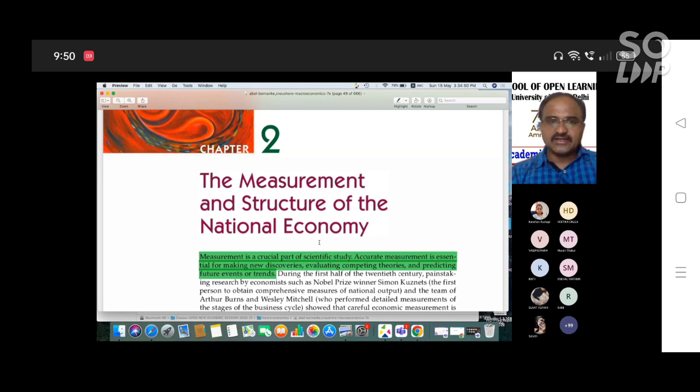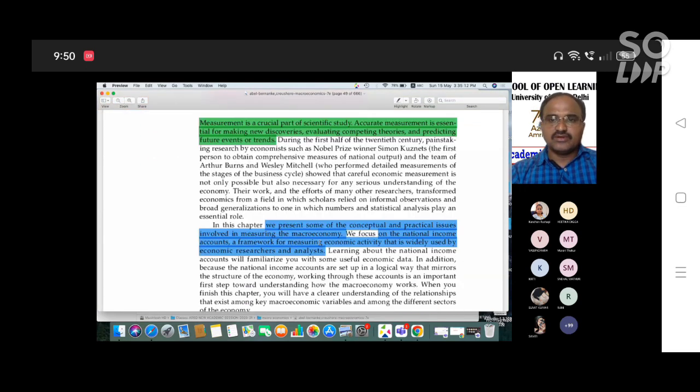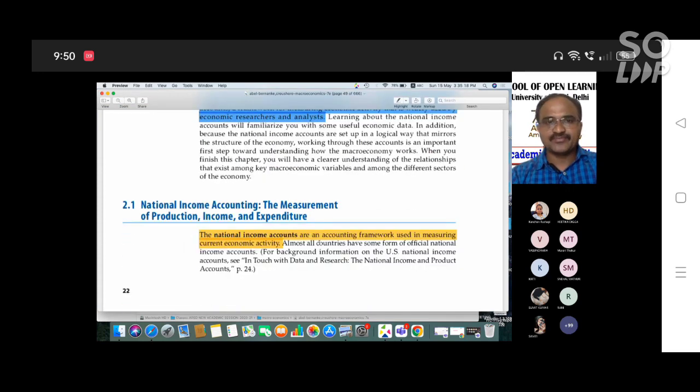Generally, what is measurement and what is national income? Measurement is a crucial part of scientific study. Whatever it is, we can measure whether it is increasing, decreasing or stagnant. So we have to measure macroeconomic variables according to some methods. Here we are discussing the macroeconomy, particularly the Indian economy. How can you define national income in the country, and after that, how can you measure it, and what are the methods of calculating national income?